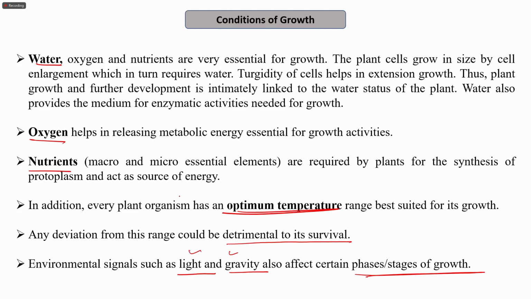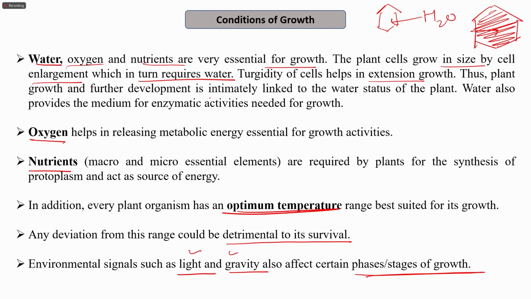So phototropism you might have seen because of the light. So plants are sensitive to such environmental conditions also. Water, oxygen, and nutrients are very essential for the growth. Plant cells grow in size by cell enlargement, which in turn requires water. So the cell takes in water and grows in size. Due to the growth in size, cells become turgid, that is tough, and it helps in the extension growth.